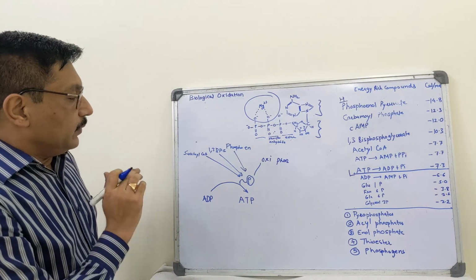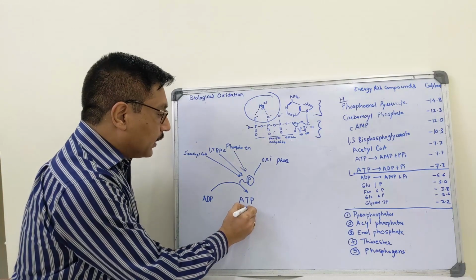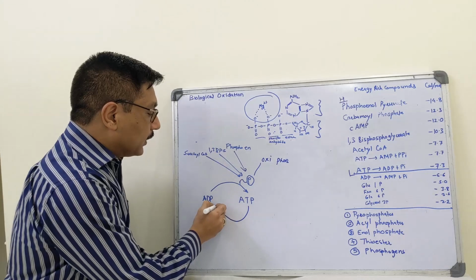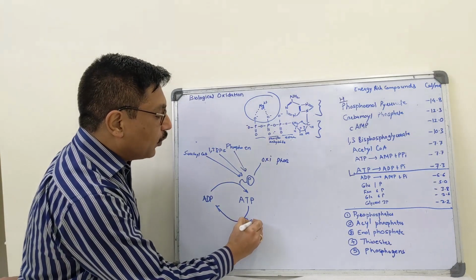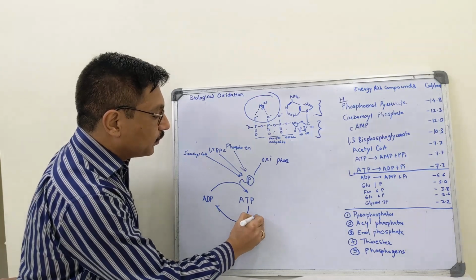Now the ATP can give this high energy phosphate group for various synthetic reactions.